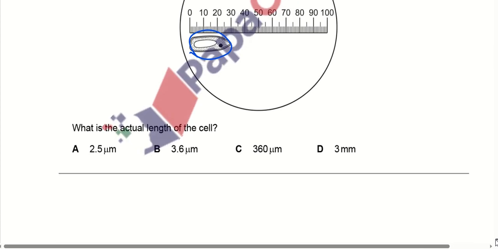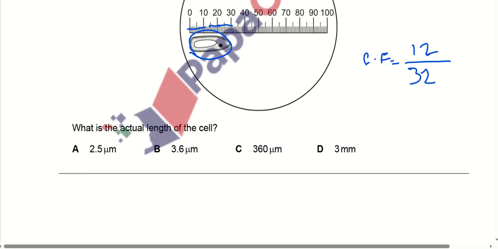Whenever we find that out, we have to use this formula: calibration factor is equal to the number of stage divisions, how many stage divisions we have, 12 stage divisions, and how many ocular divisions, means the divisions of the eyepiece, 32 divisions. As we can read here, 10, 20, 30 and 2 more, 32 divisions.